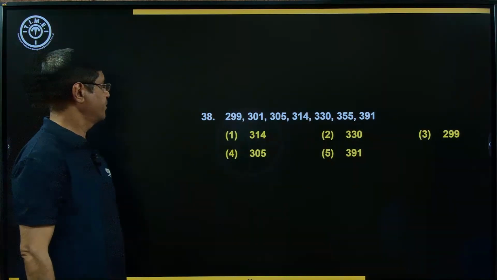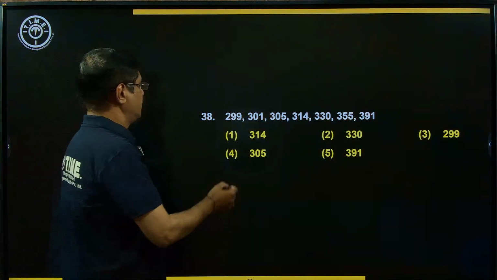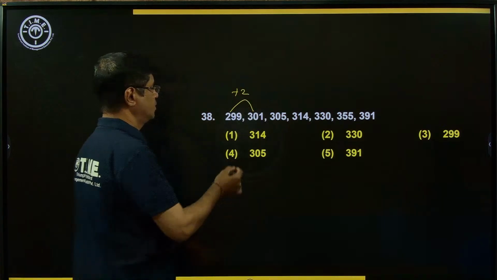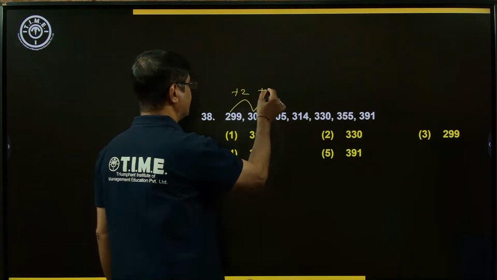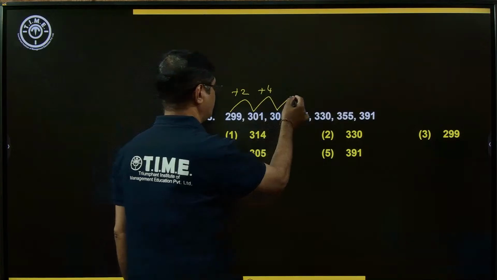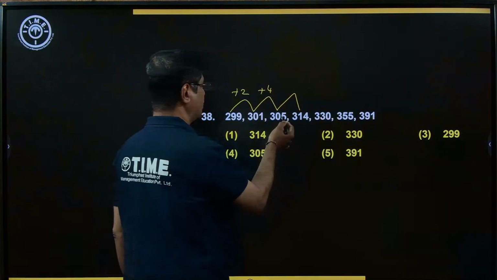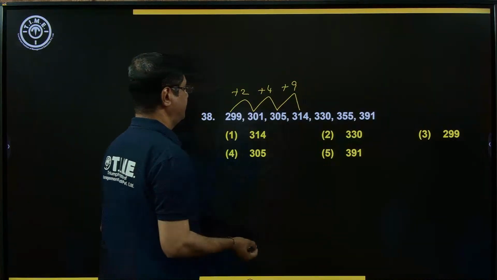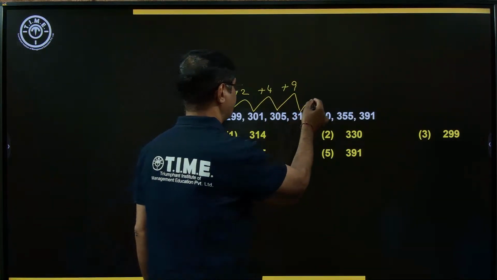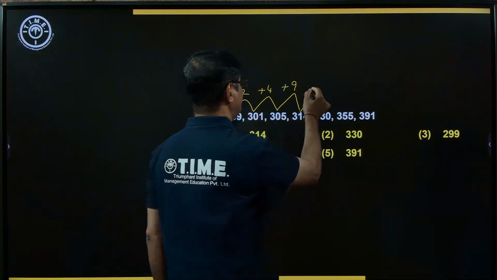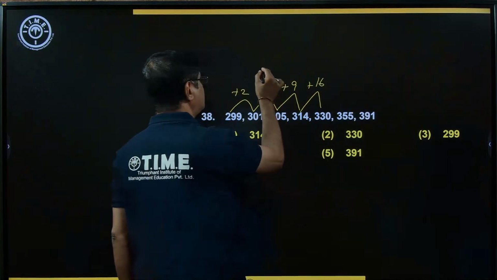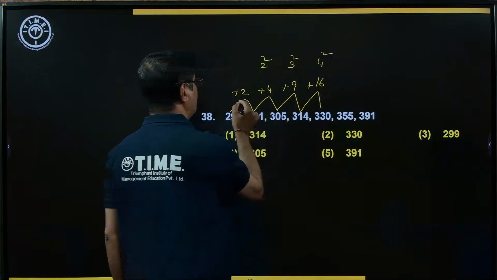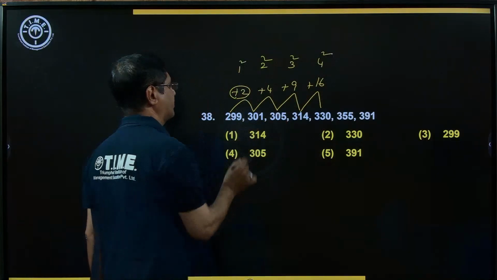Now look at the next one. Here what is the increase? It is increased by 2. What about the increase here? Plus 4. And what about this one? Here 305 and 314, increased by 9. And here it is increased by 16. It is 2 square, 3 square and 4 square. What should be this one? It should be 1 square.